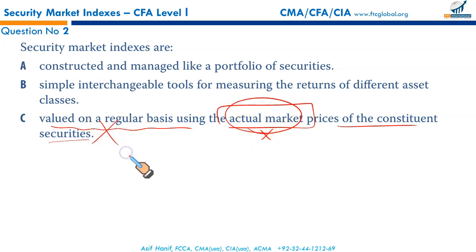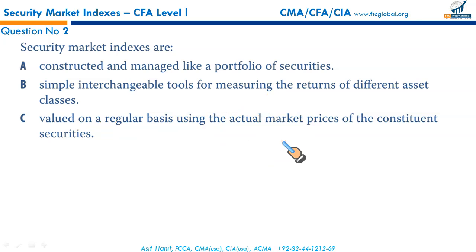So this is incorrect. Something about fixed income which we may have missed has been covered here. In fixed income indices, there are no actual markets, so we use estimated prices. That's why we don't always use actual market prices, and this option is incorrect.